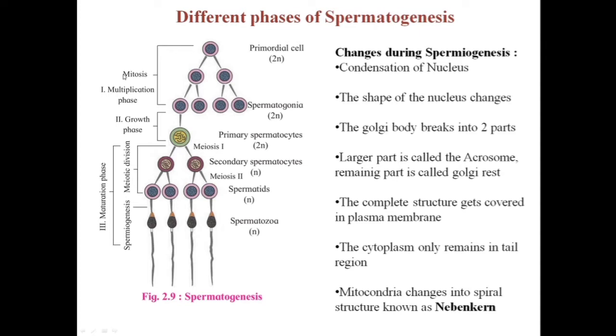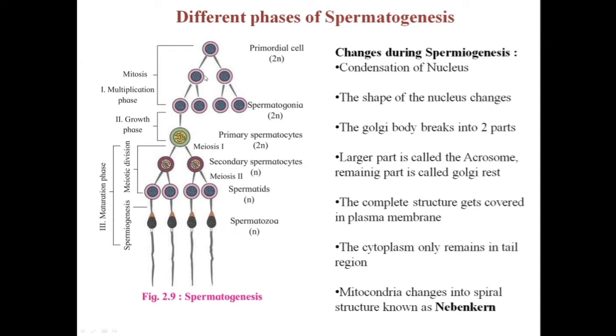These germ cells undergo the first phase of spermatogenesis, that is the multiplication phase. Pay attention to this phase now. In the multiplication phase, the germ cells undergo mitotic division, that is mitosis, to form two daughter cells. The germ cell is diploid in nature, that is 2n.